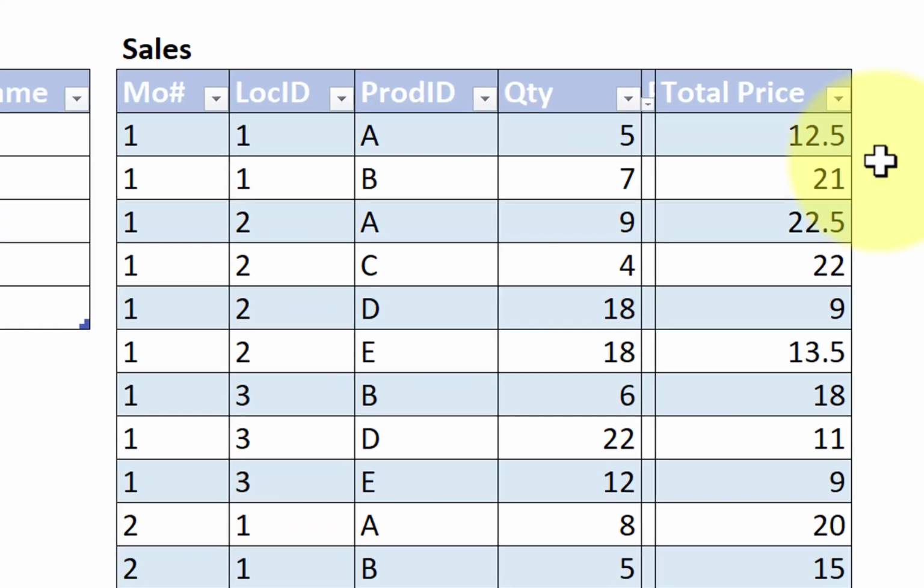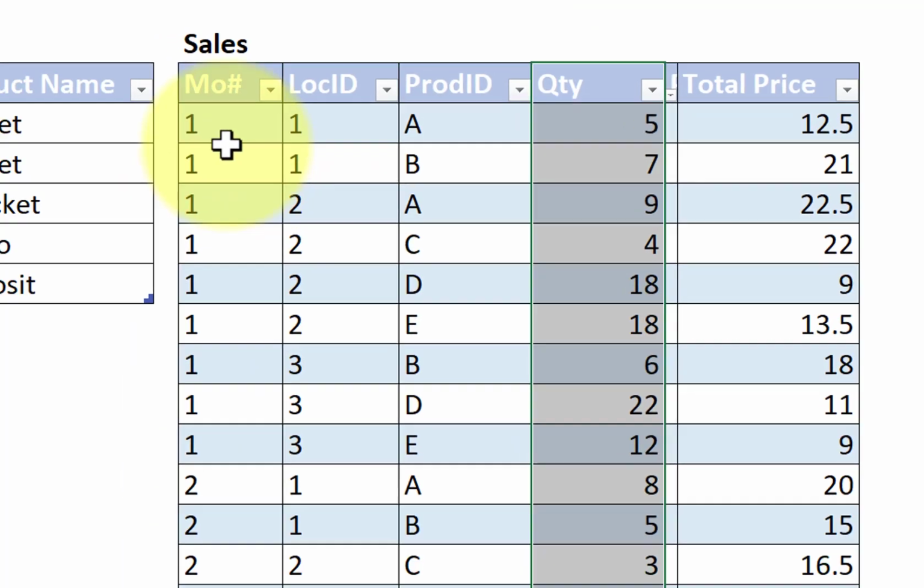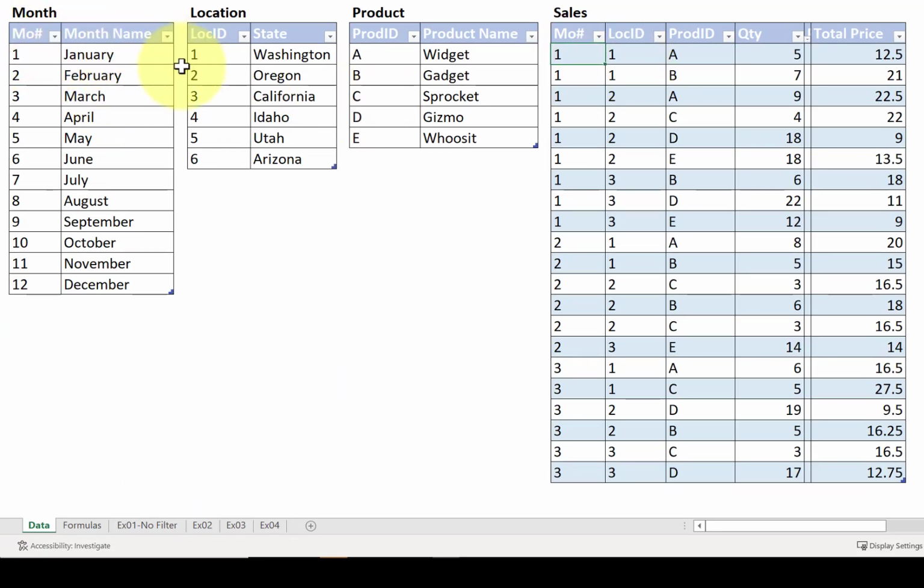The classic fact table in the dimensional modeling world means that I have a table that contains key values related to dimension tables, and then it has some numeric columns that I'm going to use for aggregation and reporting. So here I have the quantity of my sales. This is saying that in January, see that's January number 1, within Washington State, I sold 5 widgets for a total price of $12.50. That's what the sales row represents.